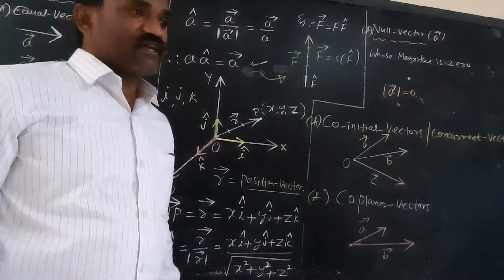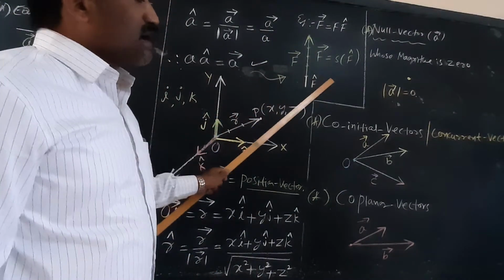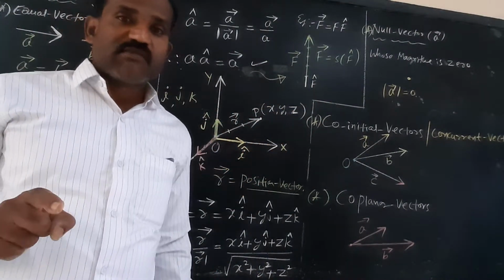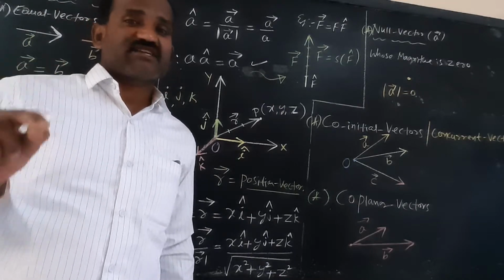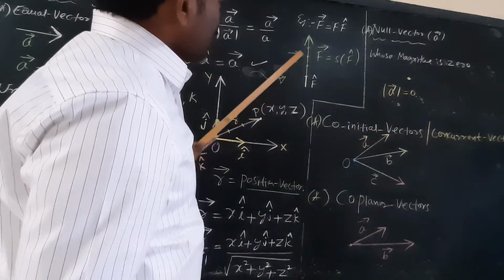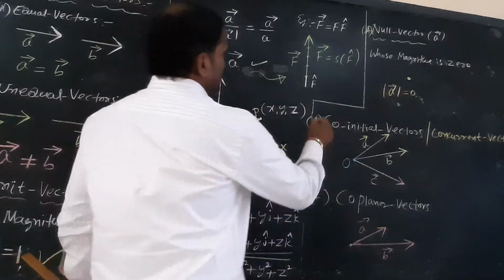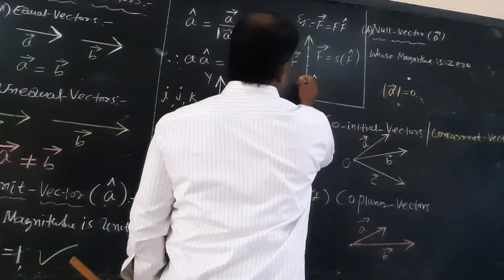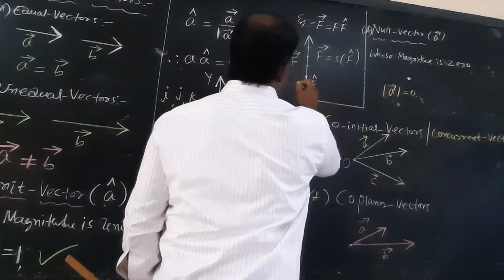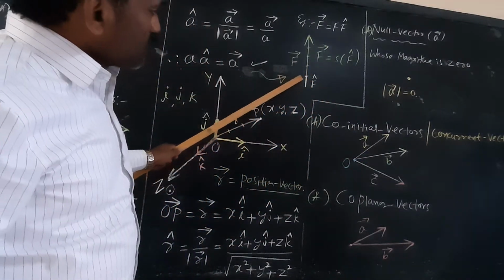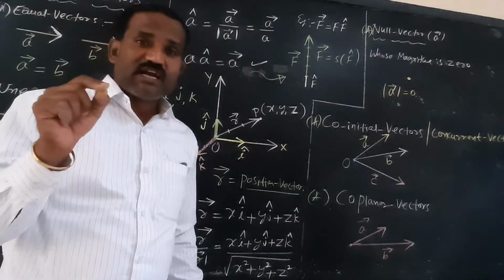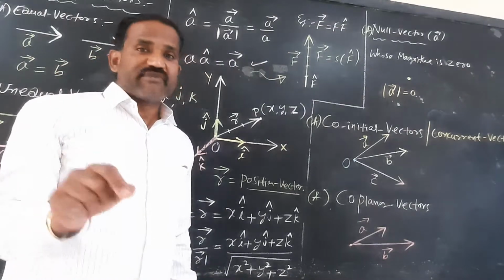What is the meaning of it? The length of the line gives the magnitude. The arrow head indicates the direction of the vector. Therefore, the length of the line here, vector F, is 5. So what is the value of vector F? 5 Newton. The length of the line is divided into 5 equal parts, and each part is a unit vector.